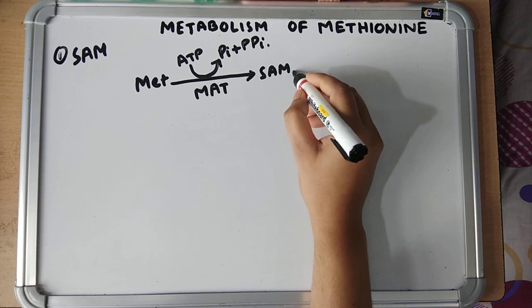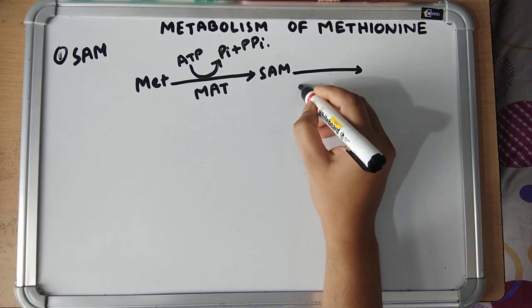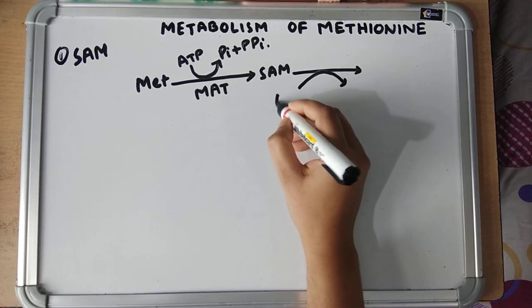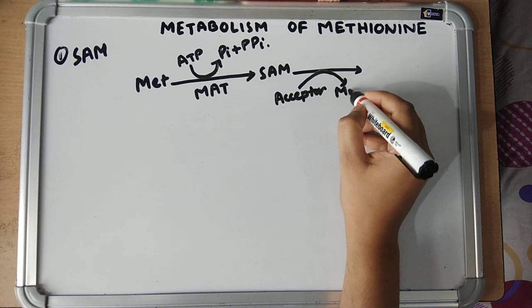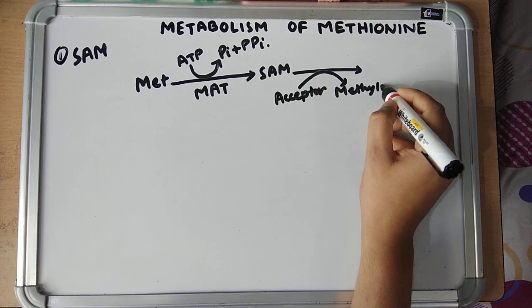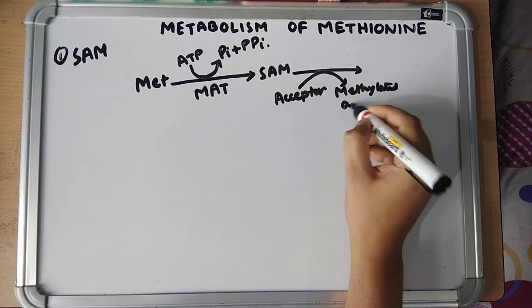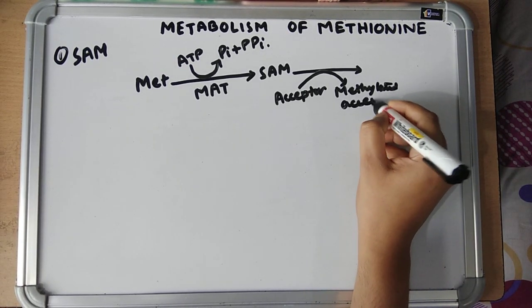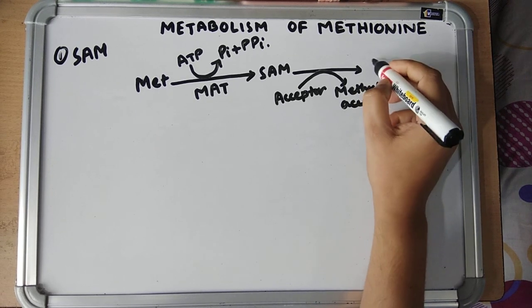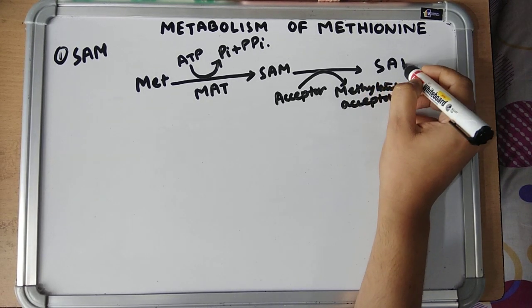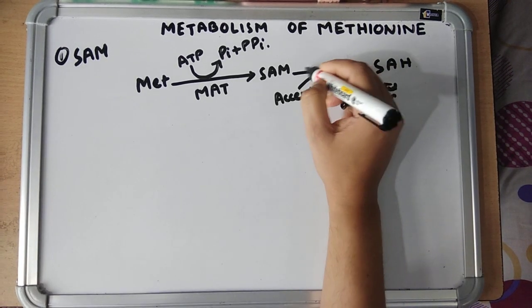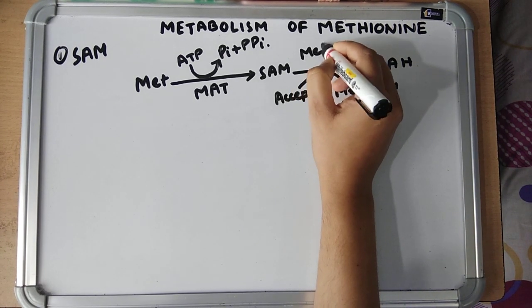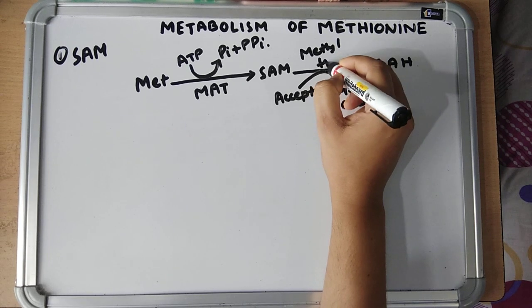This S-adenosyl methionine donates its methyl group to an acceptor to form the methylated acceptor, and itself gets converted into S-adenosyl homocysteine. This reaction is catalyzed by the enzyme methyl transferase.